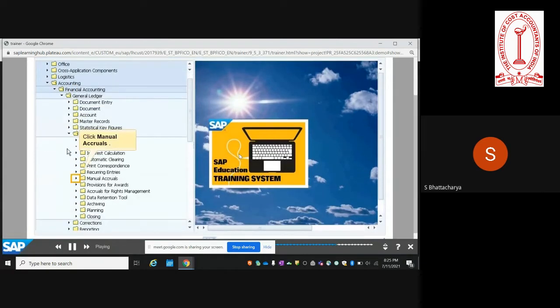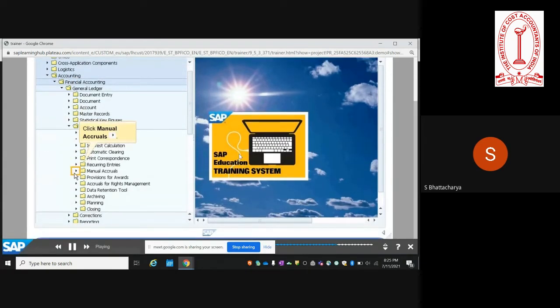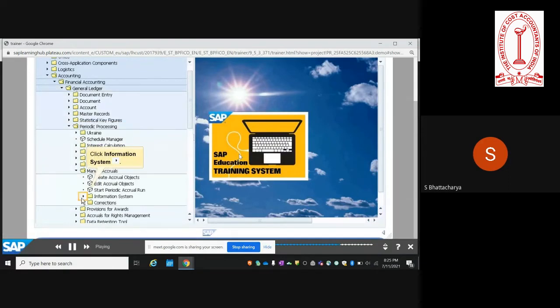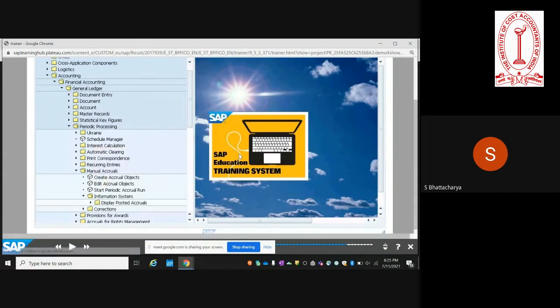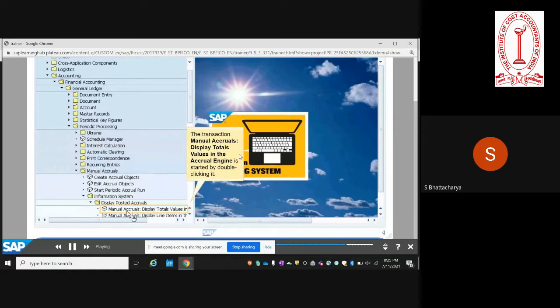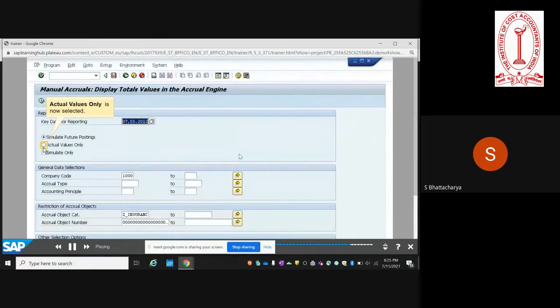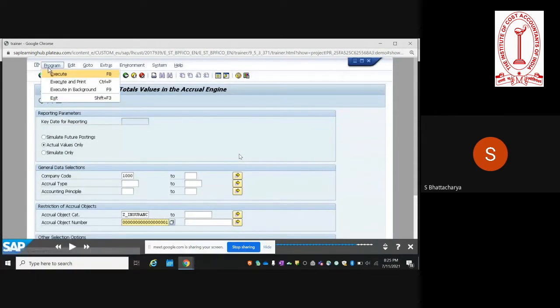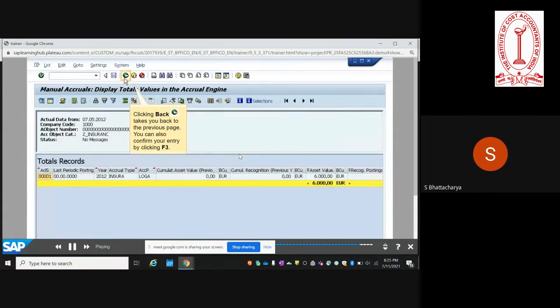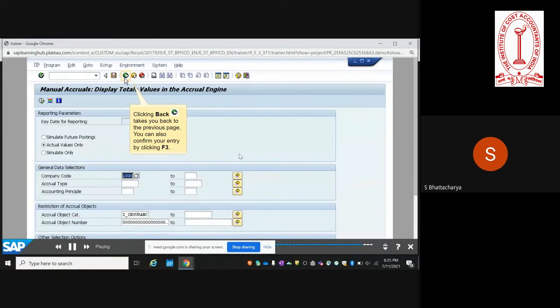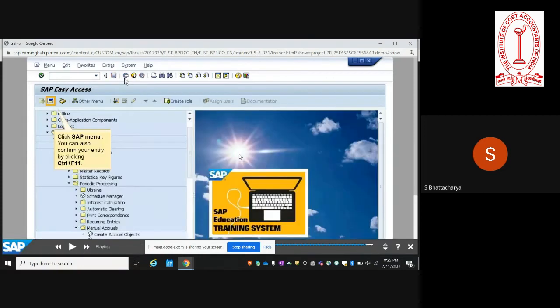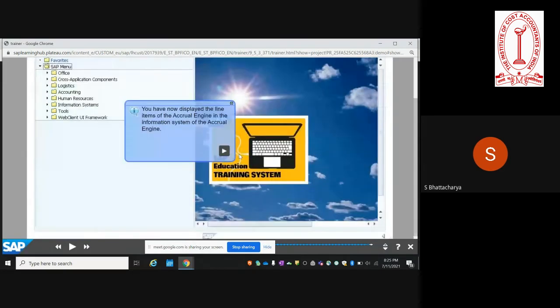So once again, we go to the periodic processing, manual accruals, information system again, display the posted documents. Now you look at the other option, which is the totals value. So I execute it. The only difference is that now we'll see the totals. So here I get only the totals view. So for example, the total rent is 6,000 rupees and a monthly accrual is 500. So then I see the total accruals.